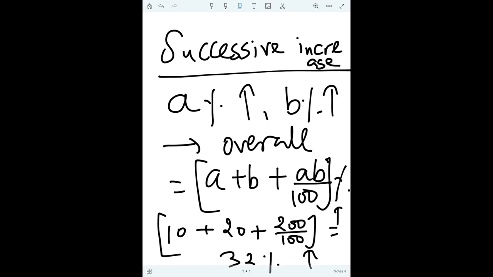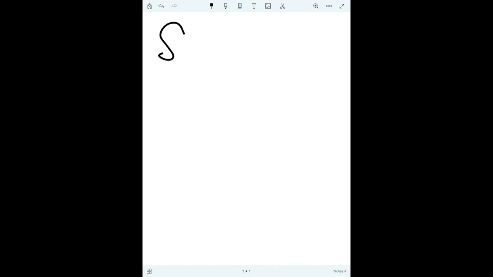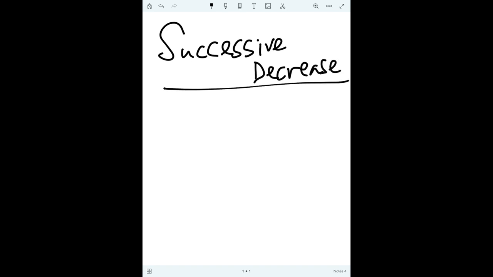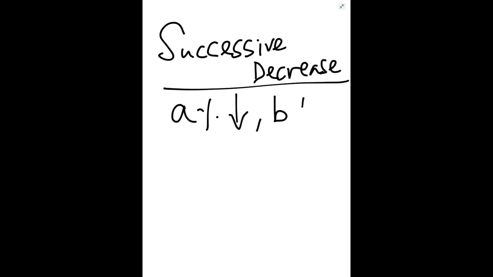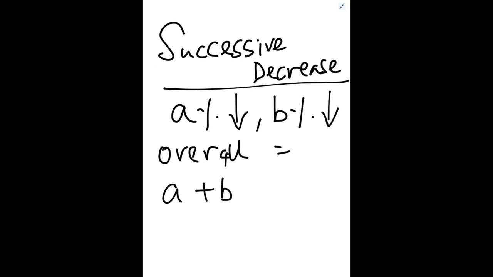Similarly, if we see successive decrease, now value is getting decreased one after the other. First A percent decrease, I am showing by down arrow, then B percent decrease. So overall it will be A plus B minus AB.